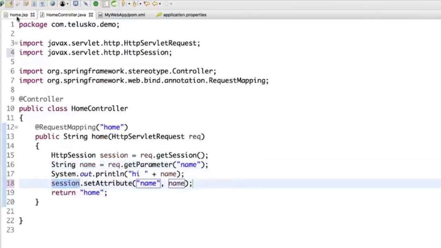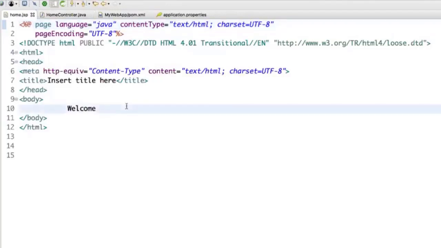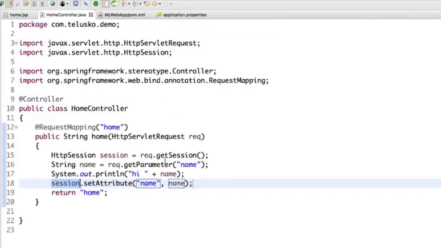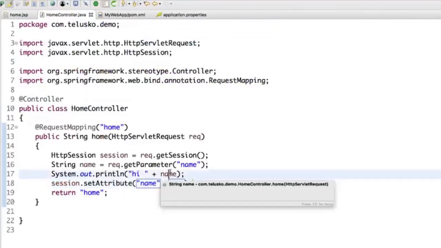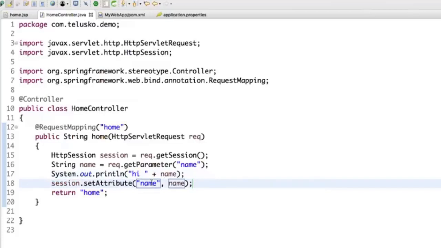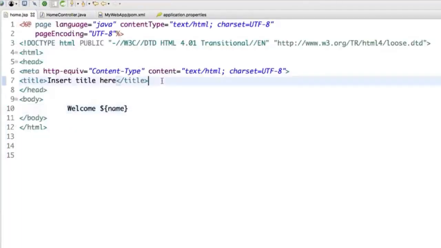But how will I fetch that in home.jsp? That's a question. Now it's very simple, right? We can write Java code here and simply use the session object. Otherwise, we can also use JSTL. So I will use a $ sign here, and I want to print name. This is a JSTL format, or EL, which is expression language. Now will it work? The data is coming from the client. I printed it on the console and it was working. I have added the value in the session, and here I'm pulling it from the session. But will it work? Let's try.